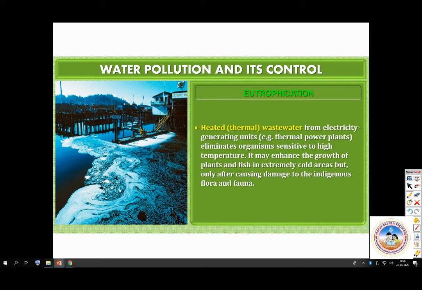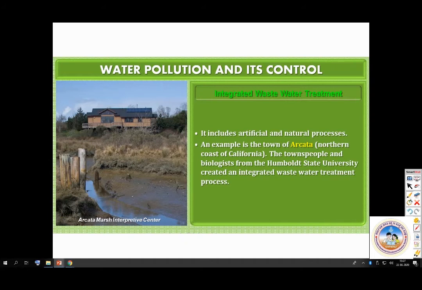Remember this. Then integrated waste treatment. So how are they treating waste in different places? So let us look at the first one. It includes artificial and natural processes. An example is the town of Arcata, northern coast of California. The townspeople and biologists from Humboldt State University created an integrated wastewater treatment process. So look at this.